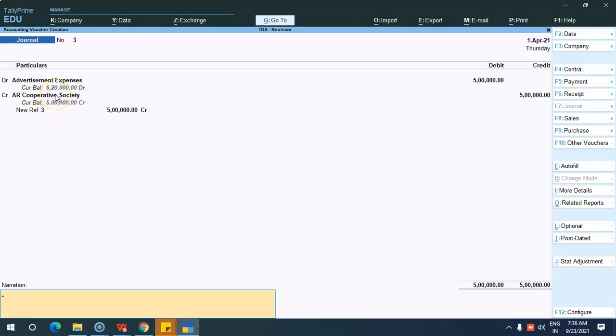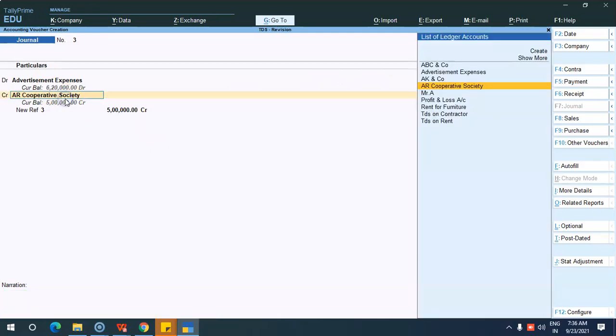If that 0 rate has not been fixed while you are creating the party ledger, means you have not yet set any 0 rate related information, then automatically TDS will be calculated based on the nature of payment you have provided. In the nature of payment to contractors, we have provided the threshold limit of 1 lakh. So it is above 1 lakh, 5 lakh. So TDS will be calculated.